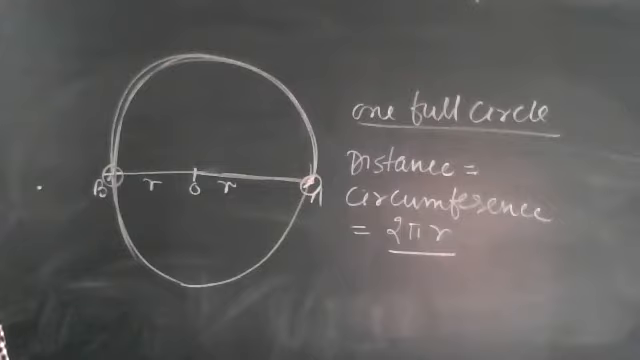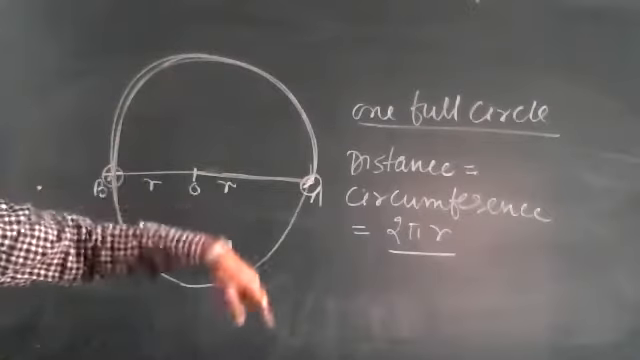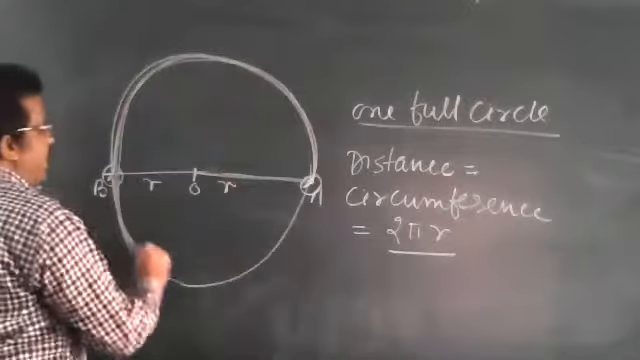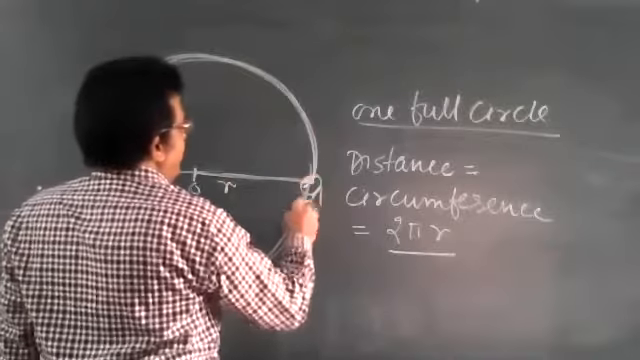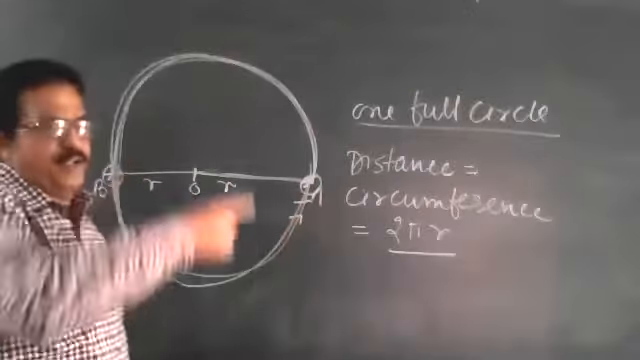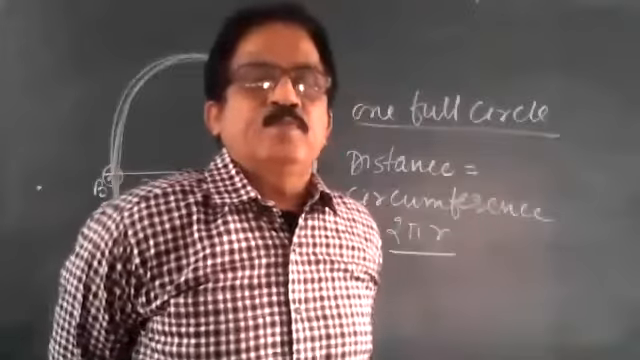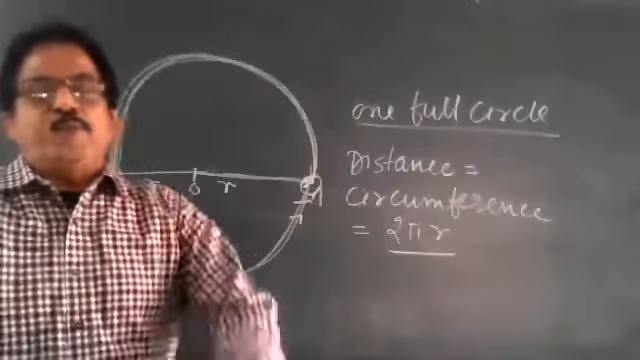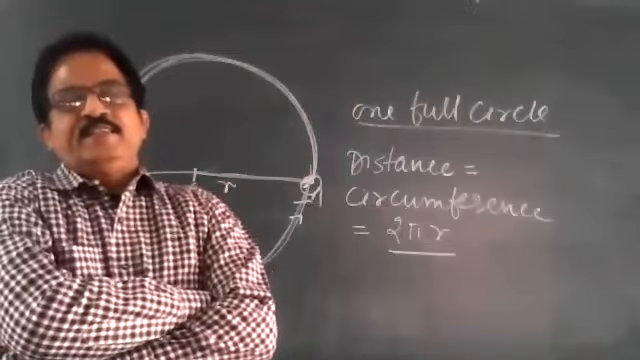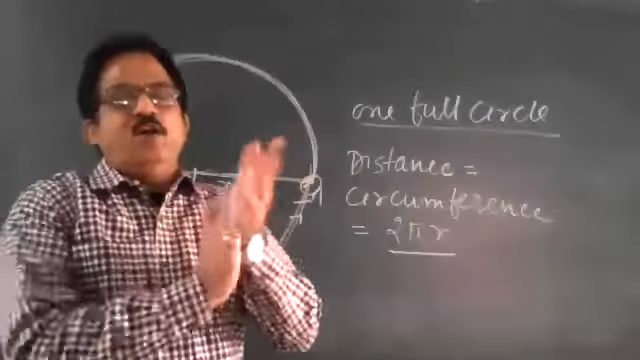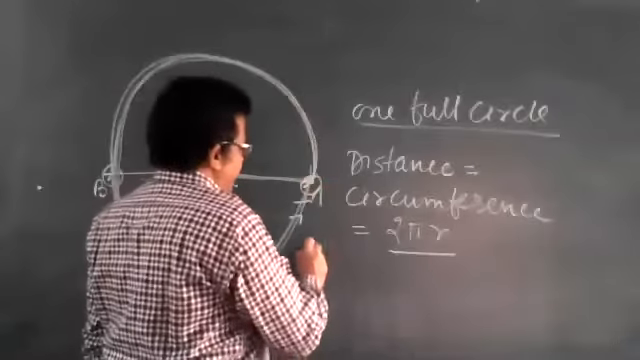Now, when it completes one full circle and comes back to point A here, then the displacement is zero. Very good, right answer. Write down: displacement is 0 here.